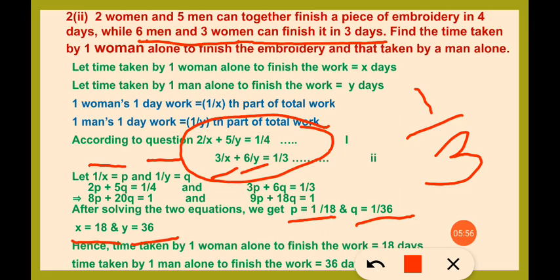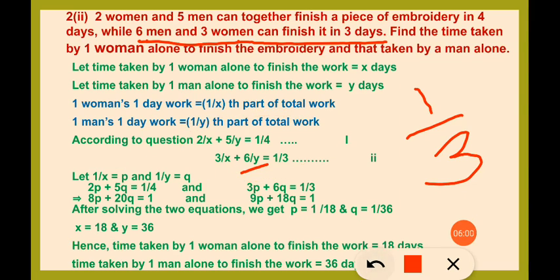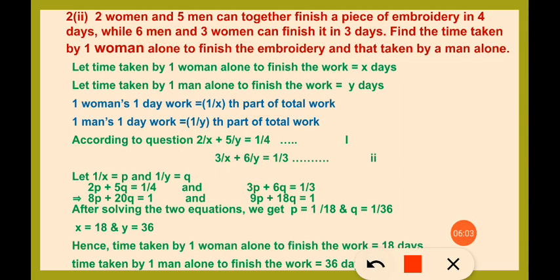So the time taken by one man is 36 days, and the time taken by one woman is 18 days when they are completing the work alone.